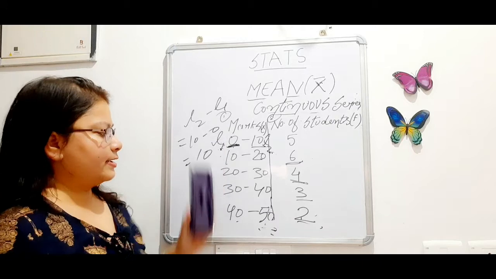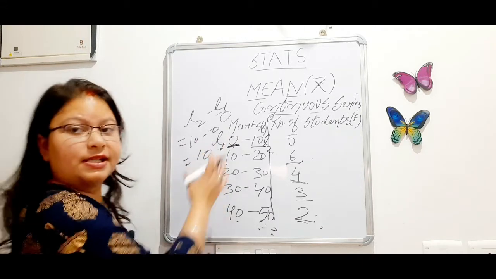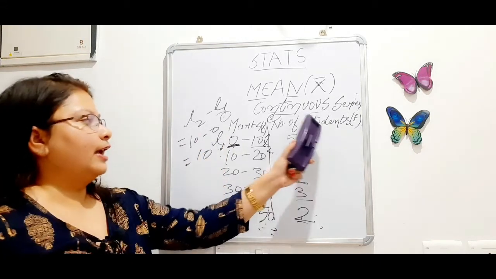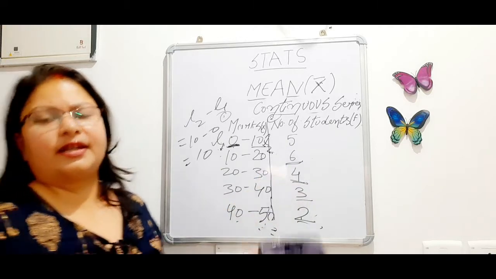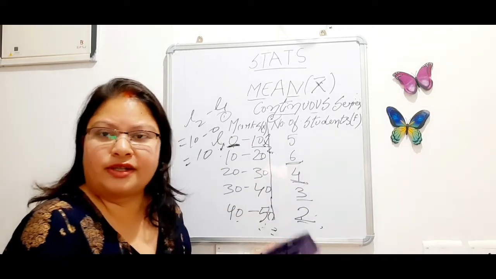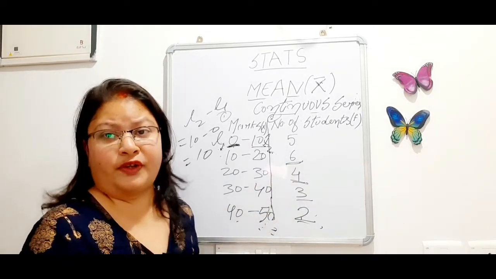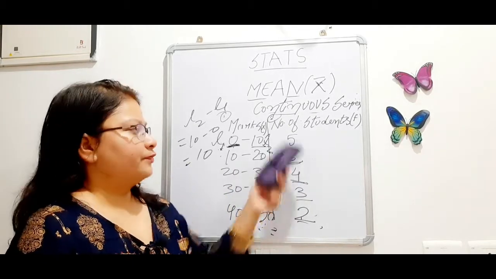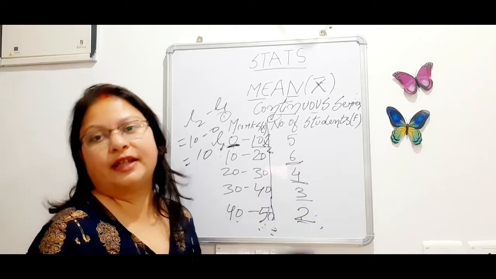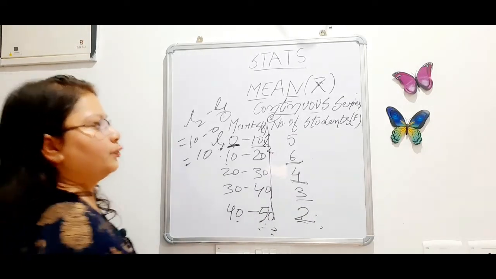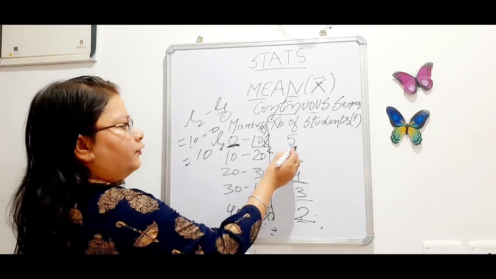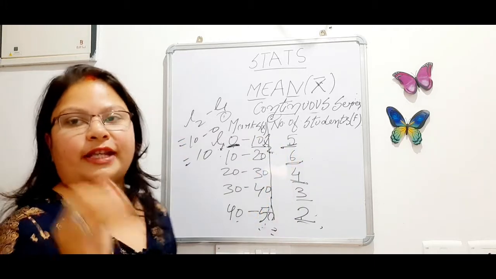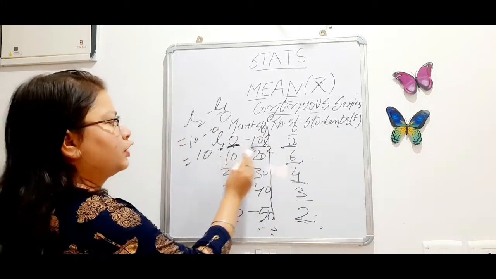So x comes in this format, in a series, in a class interval, and frequency is as it is. Just like in discrete series the frequency is given to you, same as here also the frequency will be given with x. Now let's understand what this is. 5 students of the class secured marks between 0 to 10.